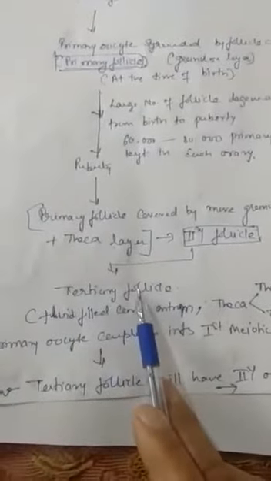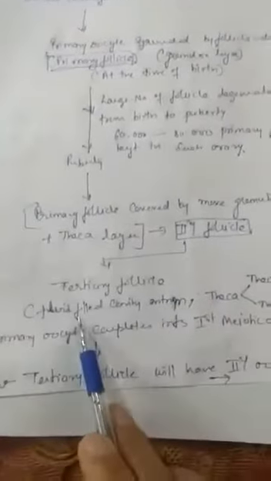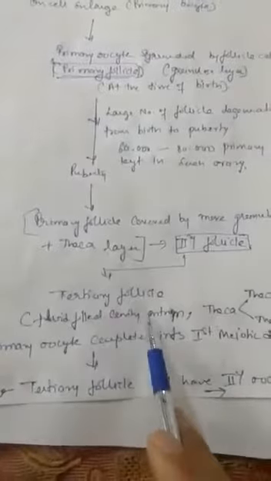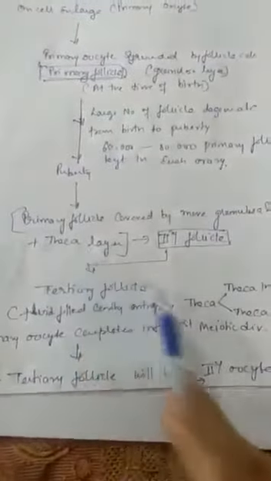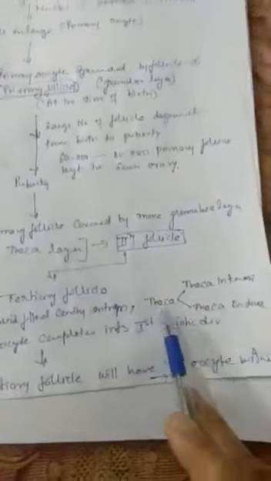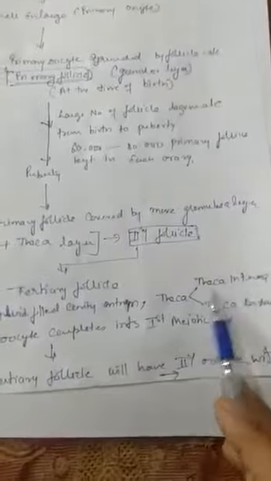So what is the structure of the tertiary follicle? In this there is a fluid filled cavity present, which is called the antrum, and the theca layer which was present in the secondary follicle also, will now be divided into theca interna and theca externa.